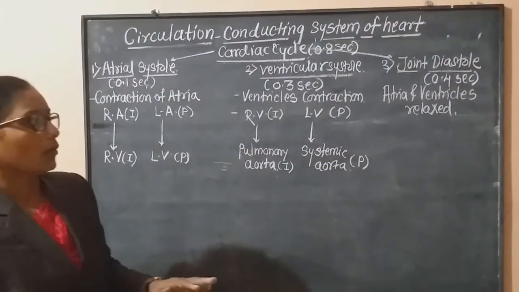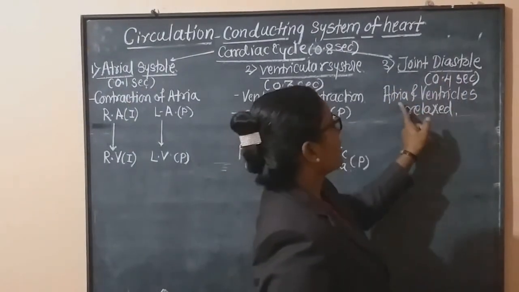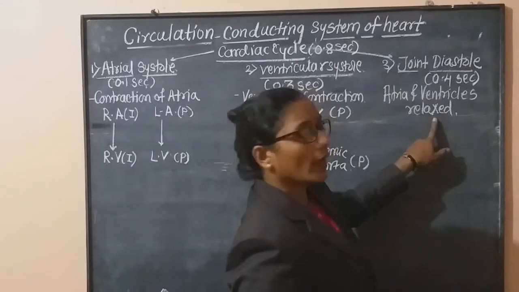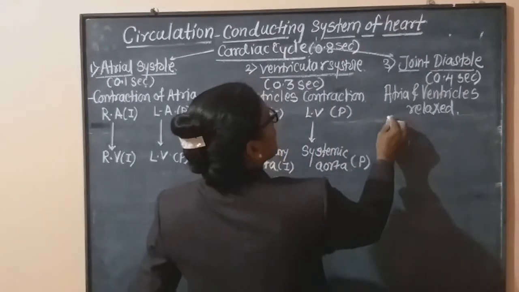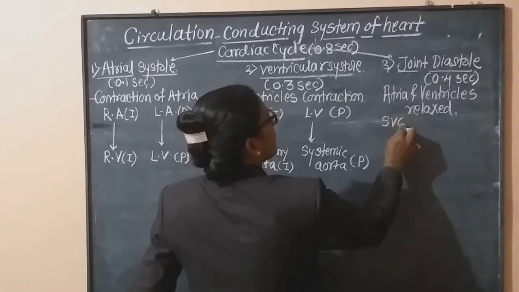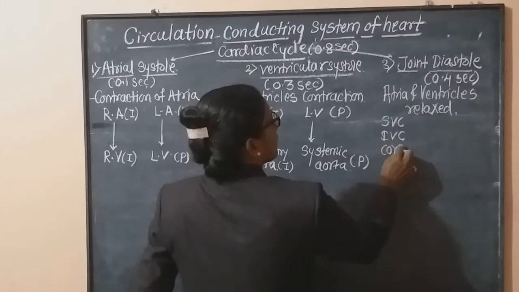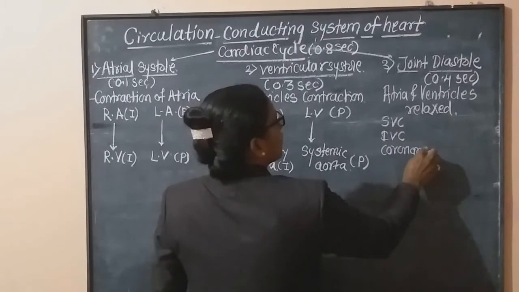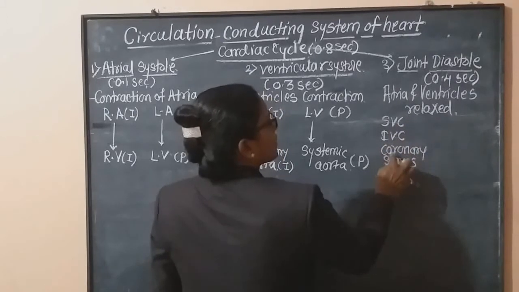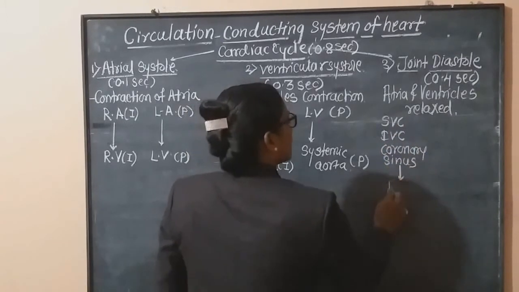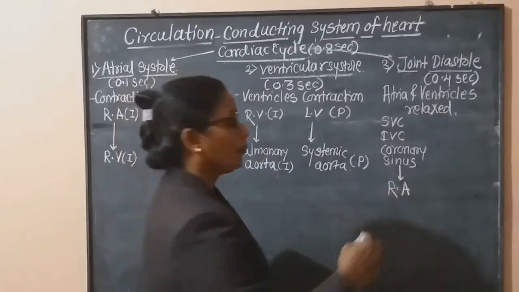Now in the third stage, that is joint diastole, what happens? Atria and ventricles simultaneously relax. And what happened? From the superior vena cava, inferior vena cava and coronary sinus, from these three blood vessels, the right atrium is filled with the impure blood.